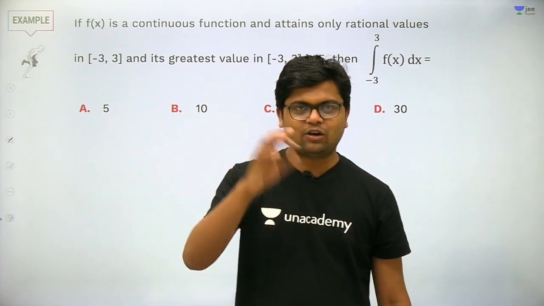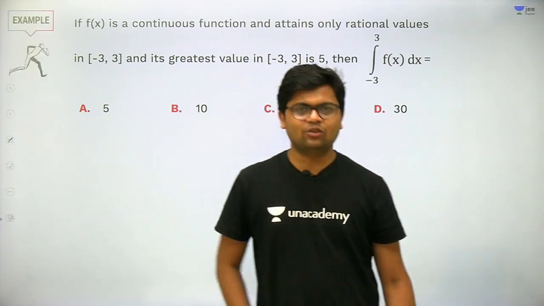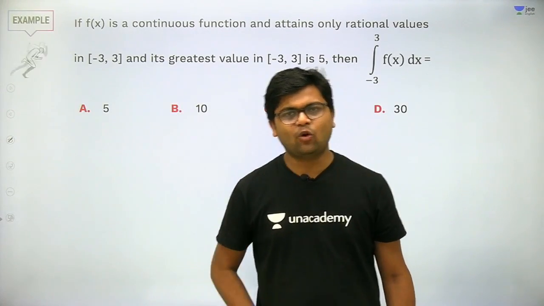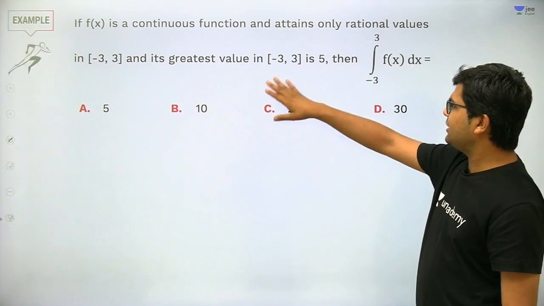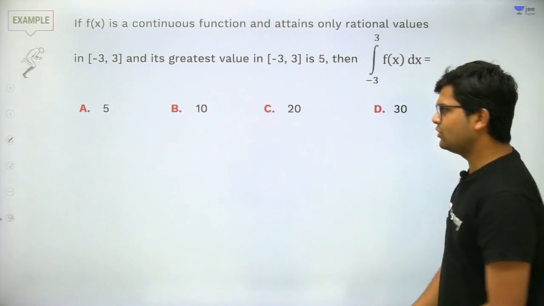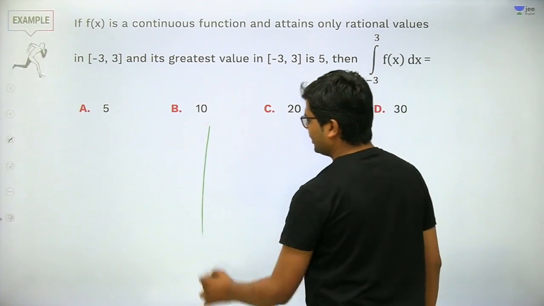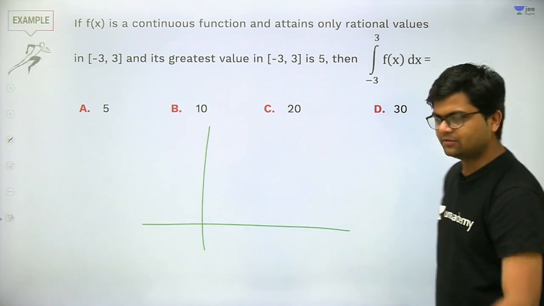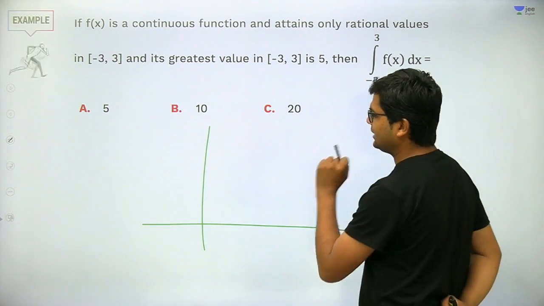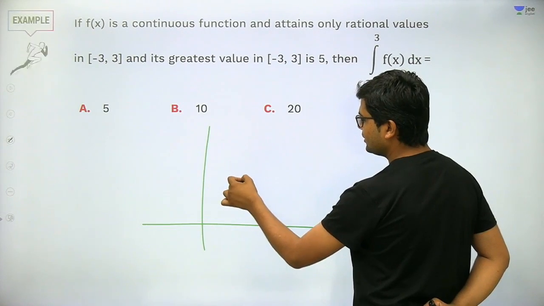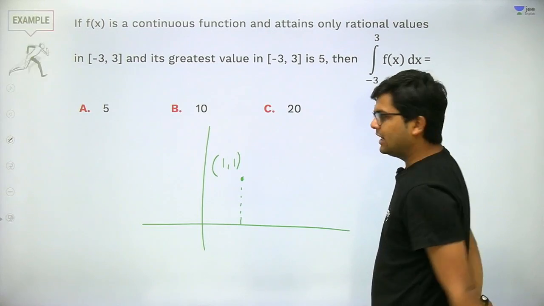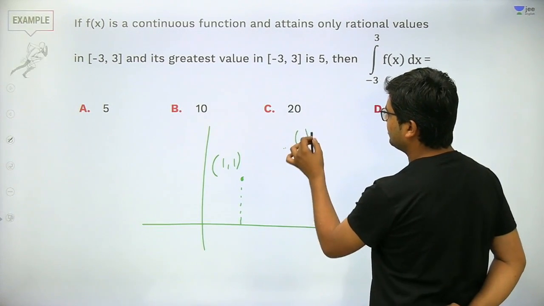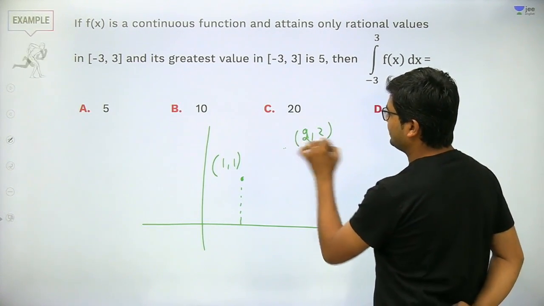Yeah, this is also a wonderful question. If f(x) is a continuous function and attains only rational values in -3 to 3, and its greatest value in this interval is 5. So, for this question, you need to understand only one thing. Let us suppose this is point x equal to 1, any point, and let us suppose this is point x equal to 2, for that matter.